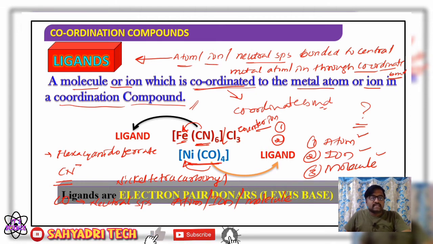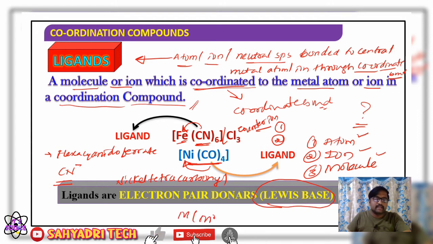Now further, they are going to make a coordinate bond, in the sense they are going to donate a lone pair of electrons. Therefore ligands are electron pair donors. According to the Lewis concept, electron pair donors are called Lewis bases. Earlier I said the central metal atom or ion acts as a Lewis acid, since it is going to accept the electron pair. And ligands act as Lewis bases.